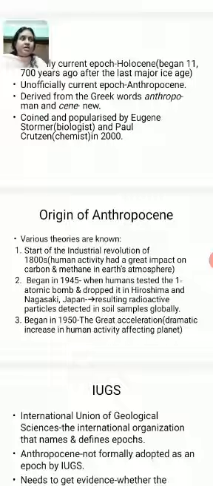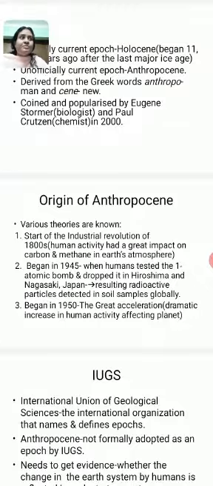If something serious affects the quality of the environment, then that can be counted as an important geological agent that affects the geologic time. So that can be recognized, unofficially or officially, as an important yardstick in the geologic time scale. So here also the dropping of the atomic bomb resulted in the emission of radioactive particles, which were further detected in soil samples.